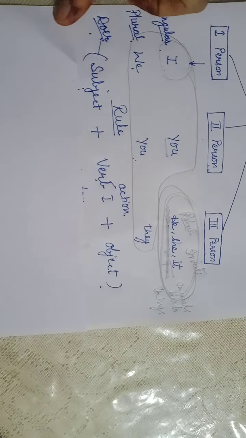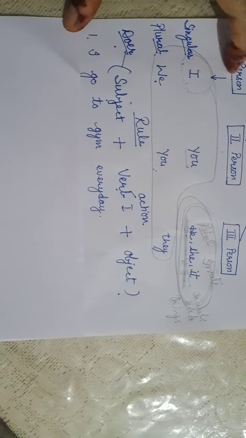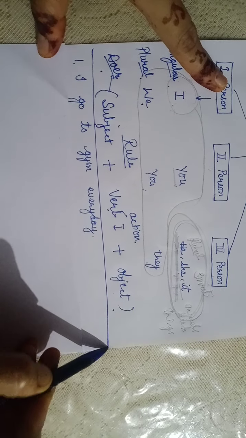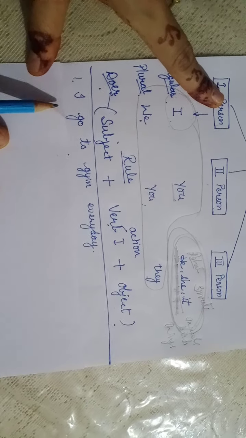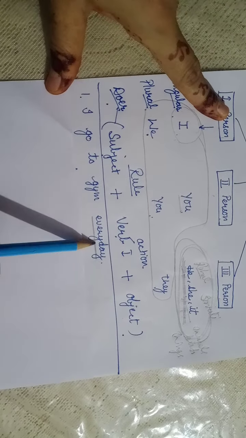So let us take some examples, and these examples will clarify the things. Let me draw a line here so that this is simply segregated. My first example comes here. I go to gym every day. It is my daily routine.